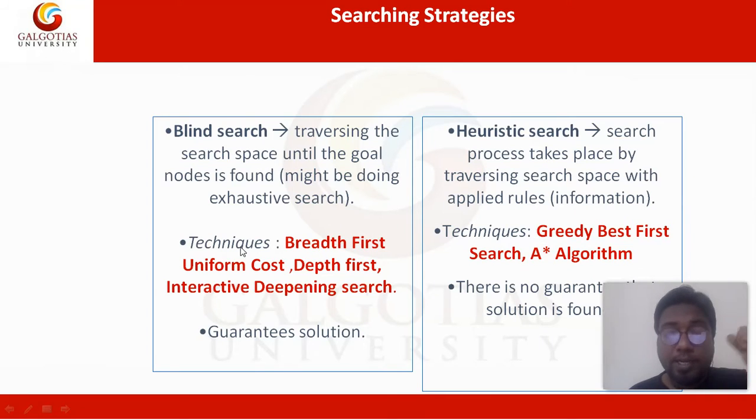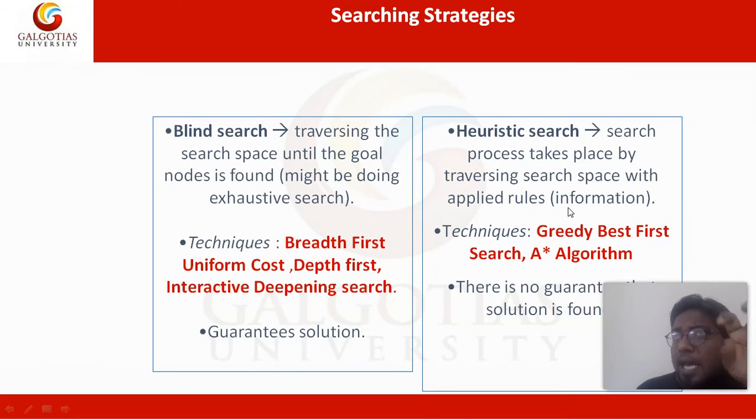The known algorithms for blind search are breadth first search, uniform cost search, depth first search, and iterative deepening search. This guarantees a solution. So if you visit every restaurant once blindly, that means you will be able to find the best restaurant.